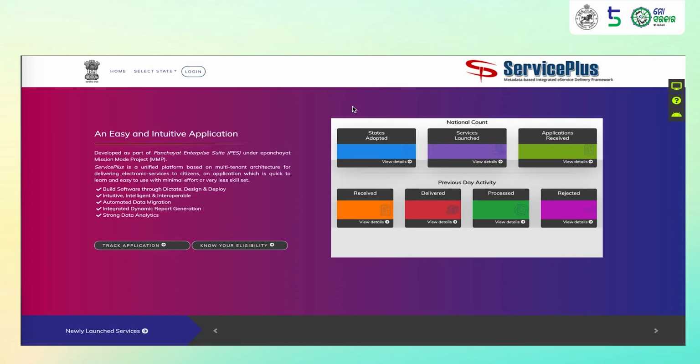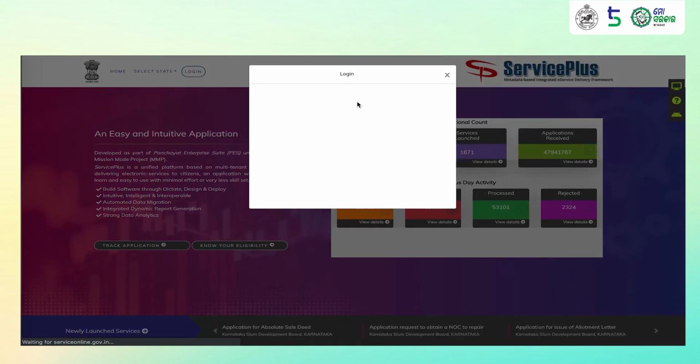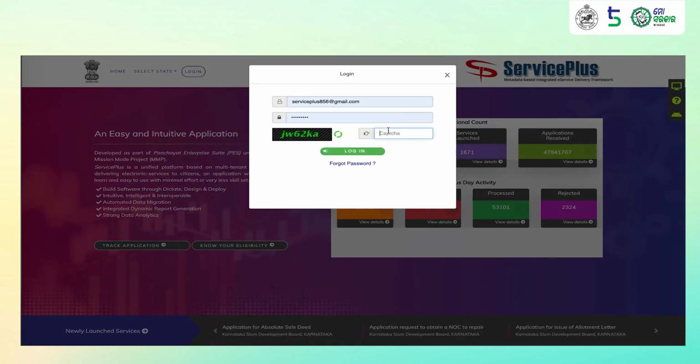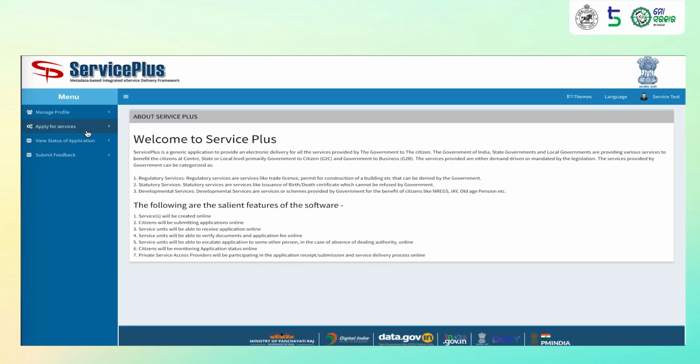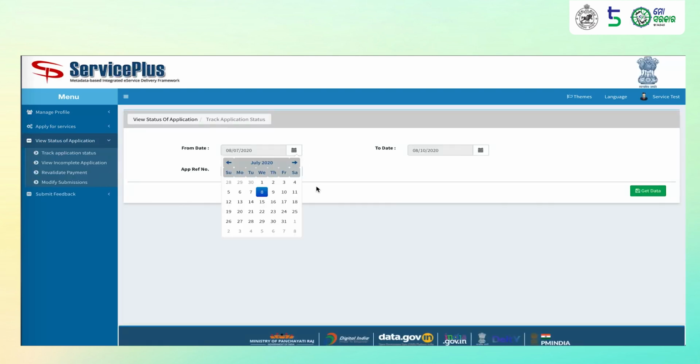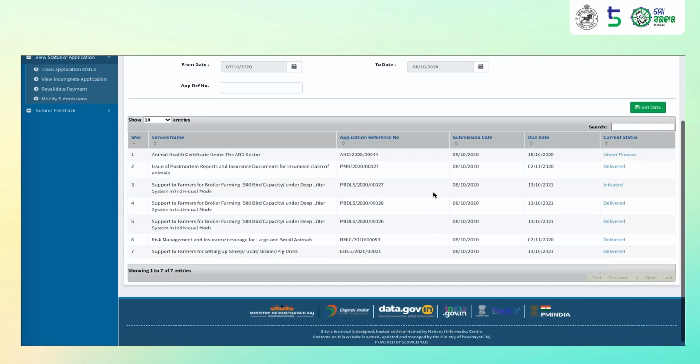The citizen will be notified of completion of application and he will be able to track the same by clicking on Login, enter his credentials, visit View Status of Application, track application status, filter the dates to filter our applications, select the application that he had applied for. We can see that the application has now been delivered.